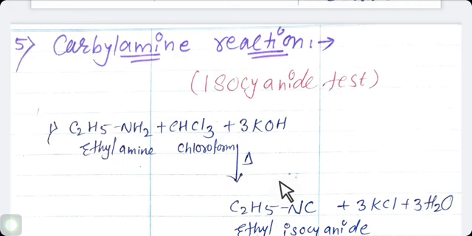Cyanide means CN and isocyanide means NC. So what is the reaction here? This C2H5 reacts with NC. Now what is remaining here? Chlorine is remaining, 3 chlorine. These 3 chlorine react with 3 potassium and form potassium chloride.